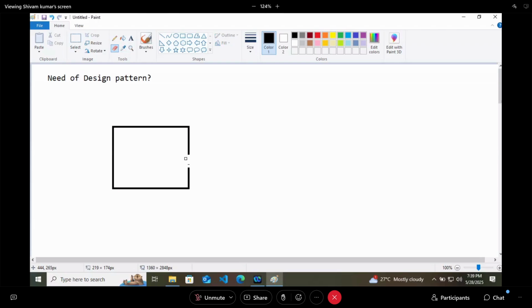There is no natural problem in this, right? But it will look odd, it will look very bad. You can't keep it like this, as it will look bad and it can create problems also. That's why we need design pattern, that is how you are going to design things.